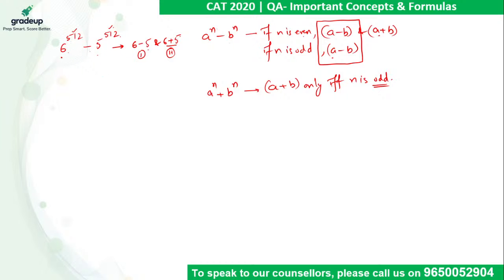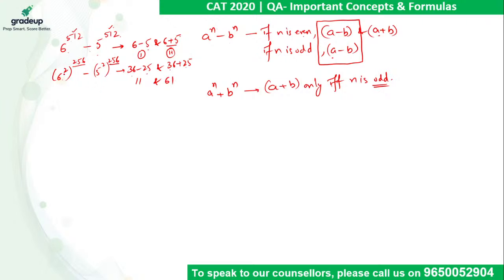Now we can split the power. We can write this number as 6 square raised to power 256 minus 5 square raised to power 256. Again the power is even, so it is divisible by 36 minus 25 and 36 plus 25. So we just need to change the values in the power, keeping in mind that this value n should be the same. The difference between these two comes out to be 11 and the sum of these two comes out to be 61.